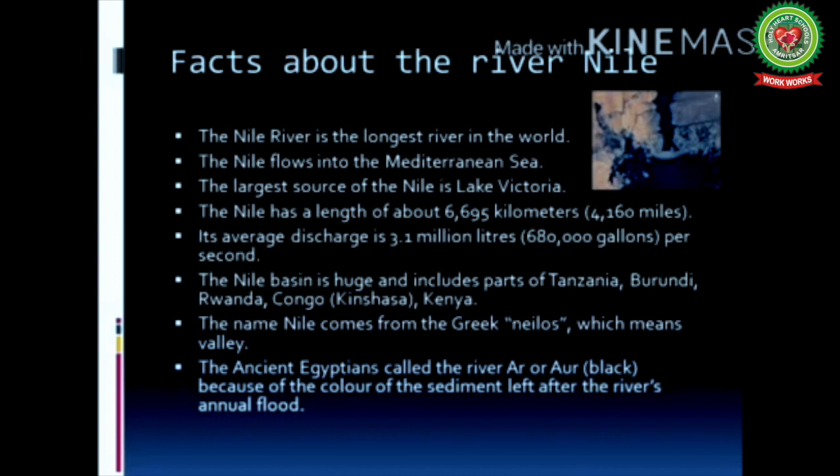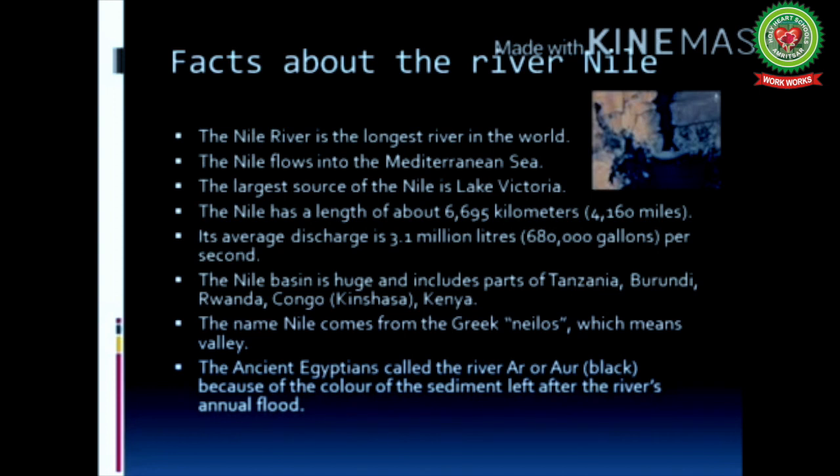Number 1. The Nile River is the longest river in the world. Number 2. The Nile flows into the Mediterranean Sea. Number 3. The largest source of the Nile is Lake Victoria. Number 4. The Nile has a length of about 6,695 kilometers. Its average discharge is 3.1 million liters per second. The Nile River Basin is huge and it includes part of Tanzania, Burundi, Rwanda, Congo, Kenya.